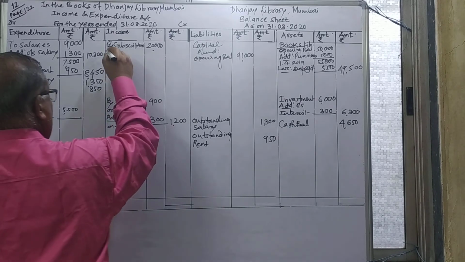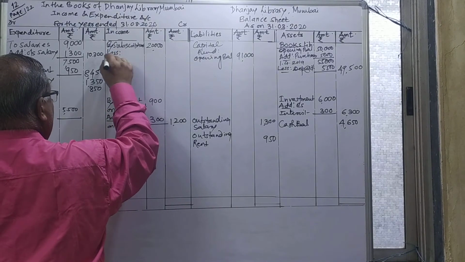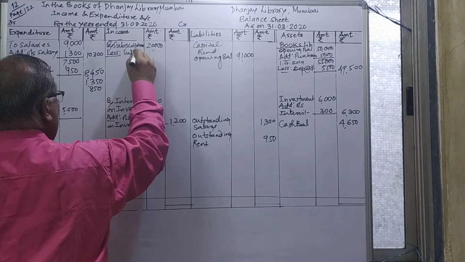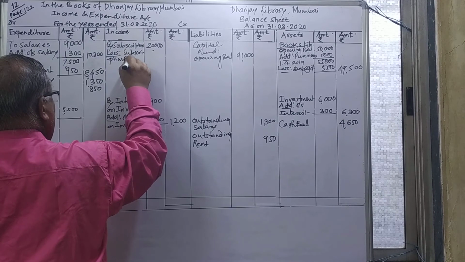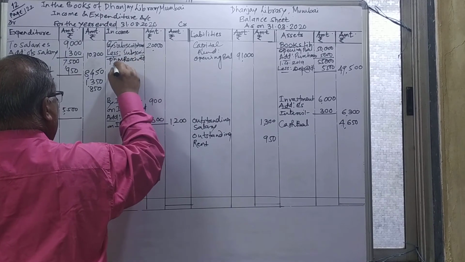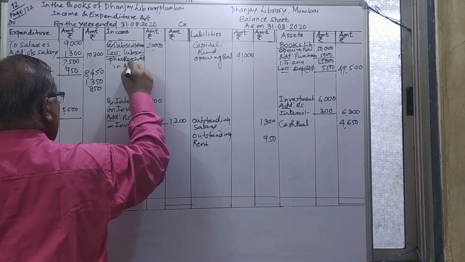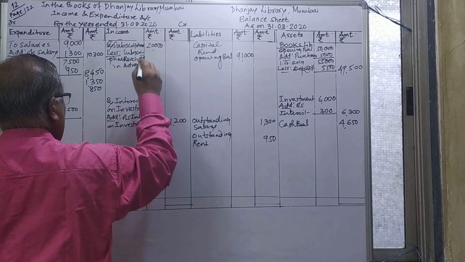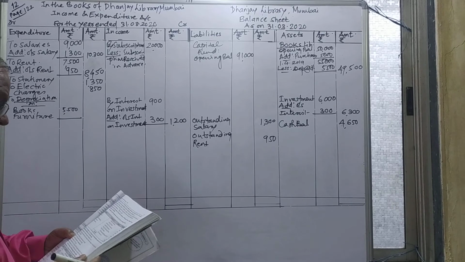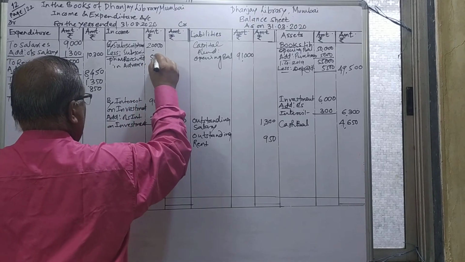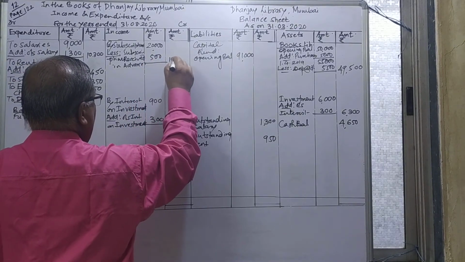So you have to deduct the subscription received in advance. The amount is given to you, 500. We have to deduct here. So the amount goes to the outer column, 19,500.